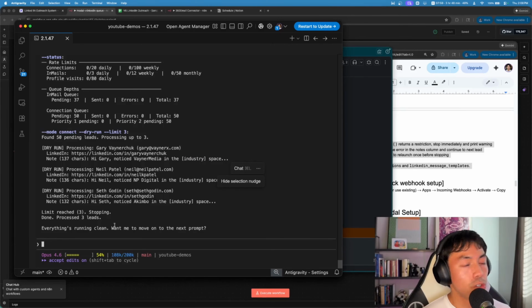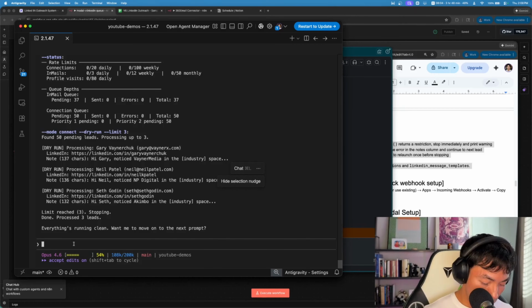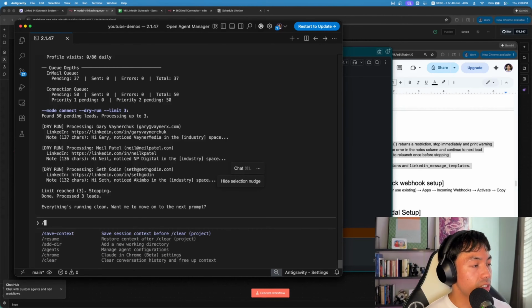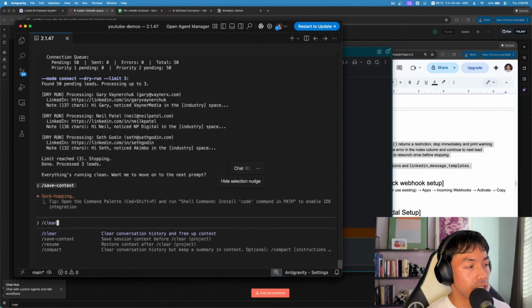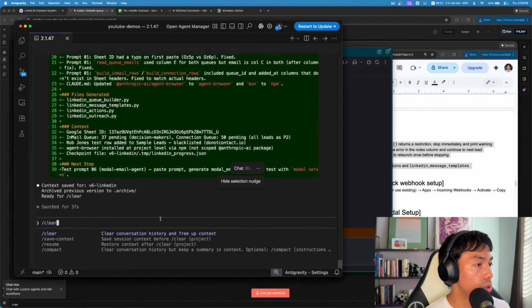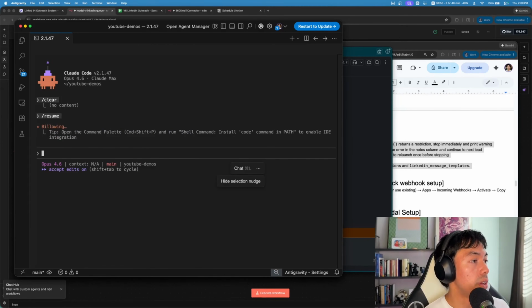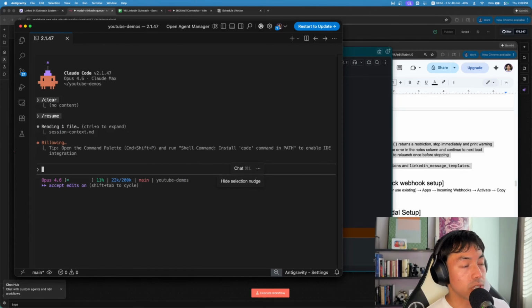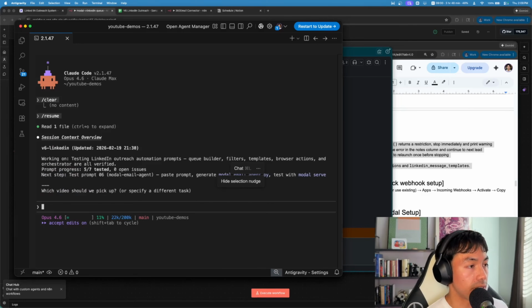So just because I noticed that my token context is more than halfway used, I'm going to save this context, and then I like to clear shortly thereafter. Cool, so everything is saving. Once everything is saved, I like to hit the /clear command, and then I'll just resume. I'll actually link a video on how to build these commands so you can use fresh session context every time. I'll link it later on. I'll probably have to append it because the video is not out yet.